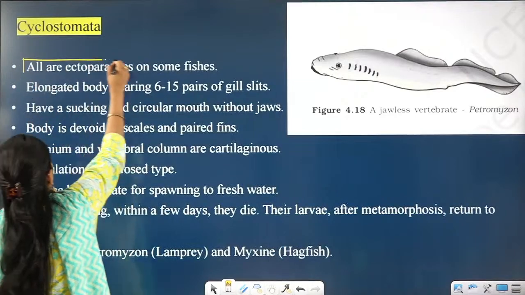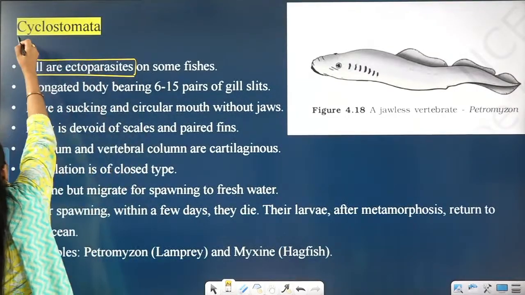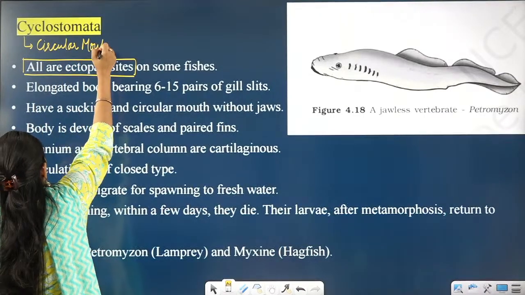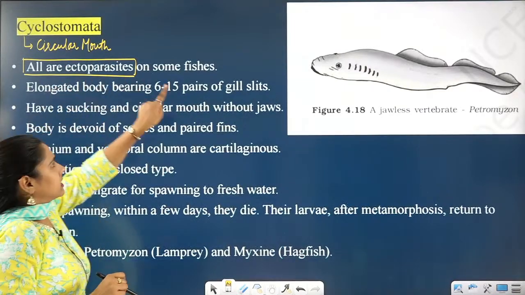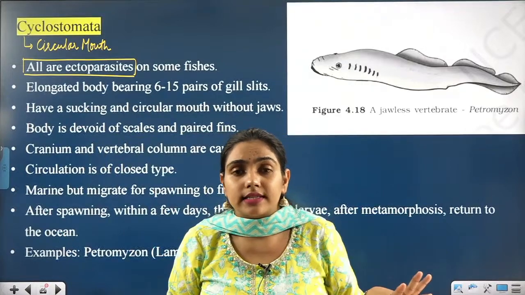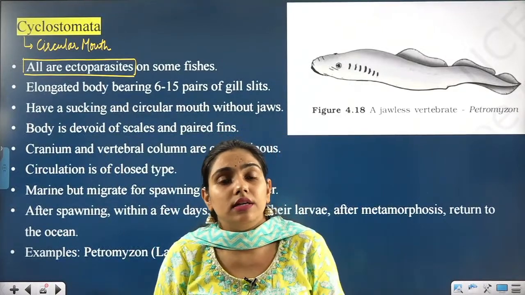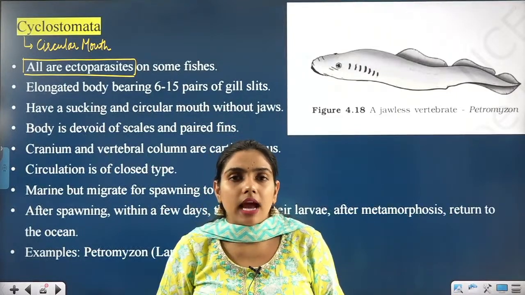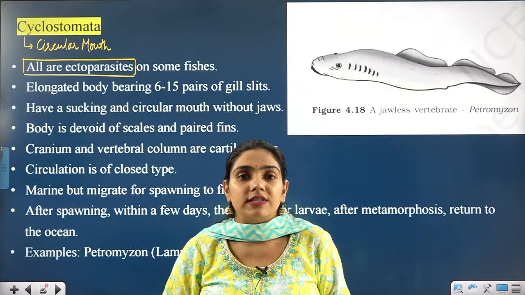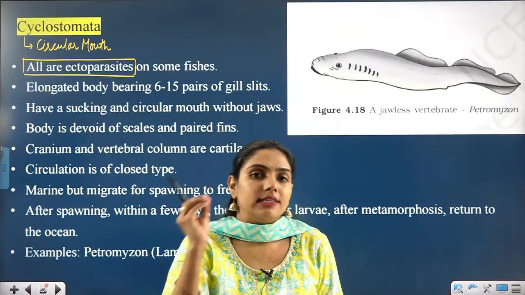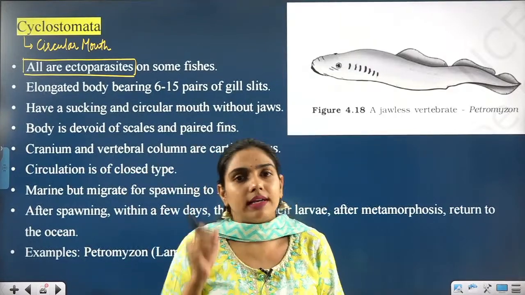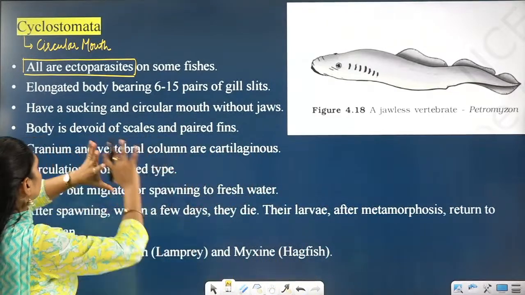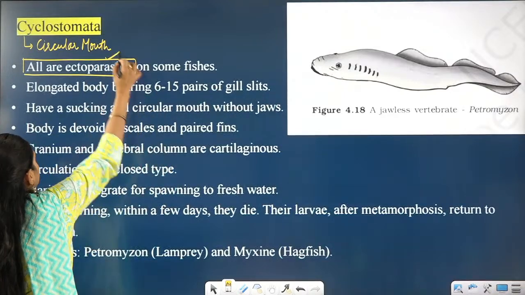All are ectoparasites. I have already told you that they have a circular mouth. They all are ectoparasites on some fishes. Alright. They are dependent upon the other fishes. They are not free living. Just like phylum Platyhelminthes and Aschelminthes, in those phyla we have seen parasites, but those were endoparasites, and here they are ectoparasites. So cyclostomes are those kind of animals which are Agnatha, they don't have jaw, and they are ectoparasites.